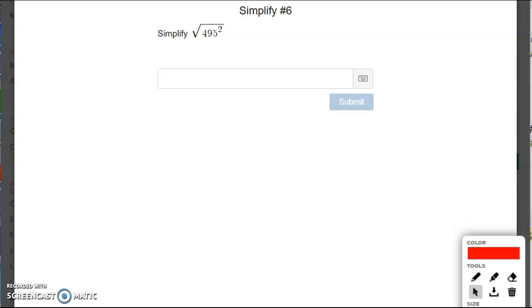Okay, what about square root of 495, all squared? Remember, we said that square root and square undo each other. That means we can even cancel them out. And you're just left with 495. And likewise here, square root of 701, all squared. Again, the squaring and the square rooting symbols cancel each other out, and you're left with 701 as your final answer.